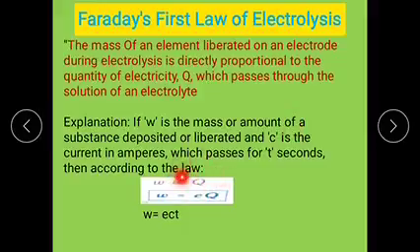This is the product of current and time, and it is called the quantity of electricity.